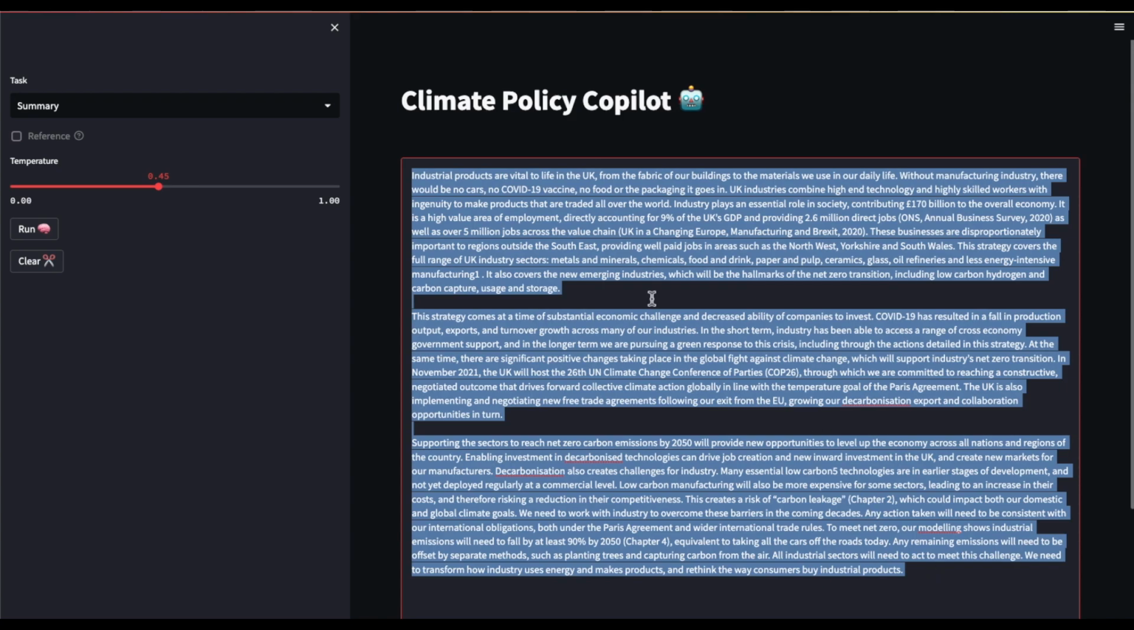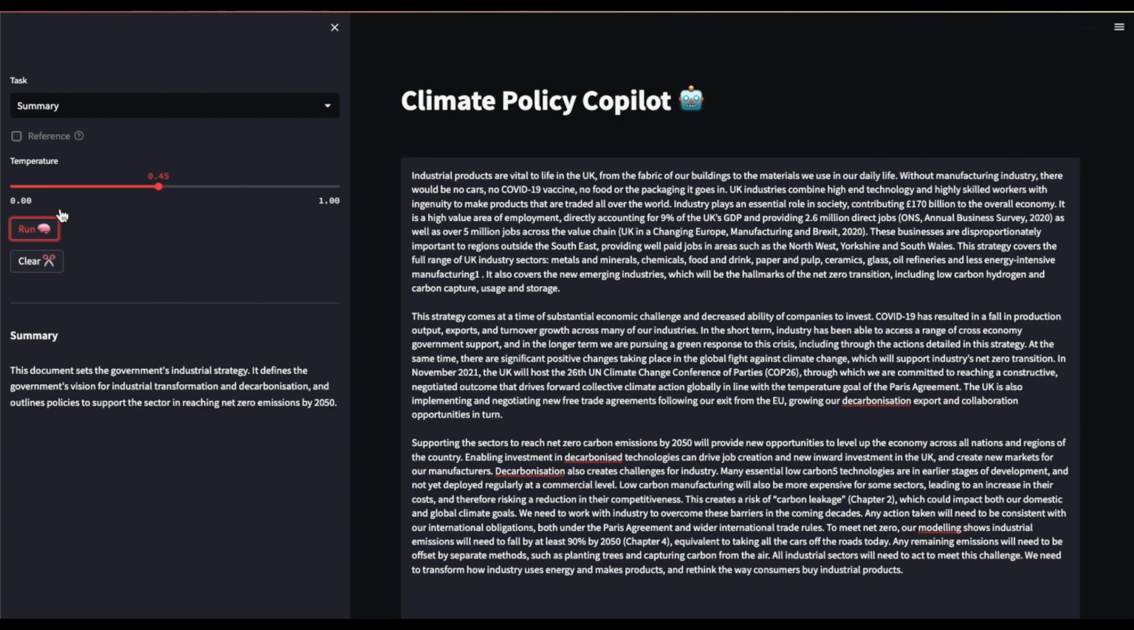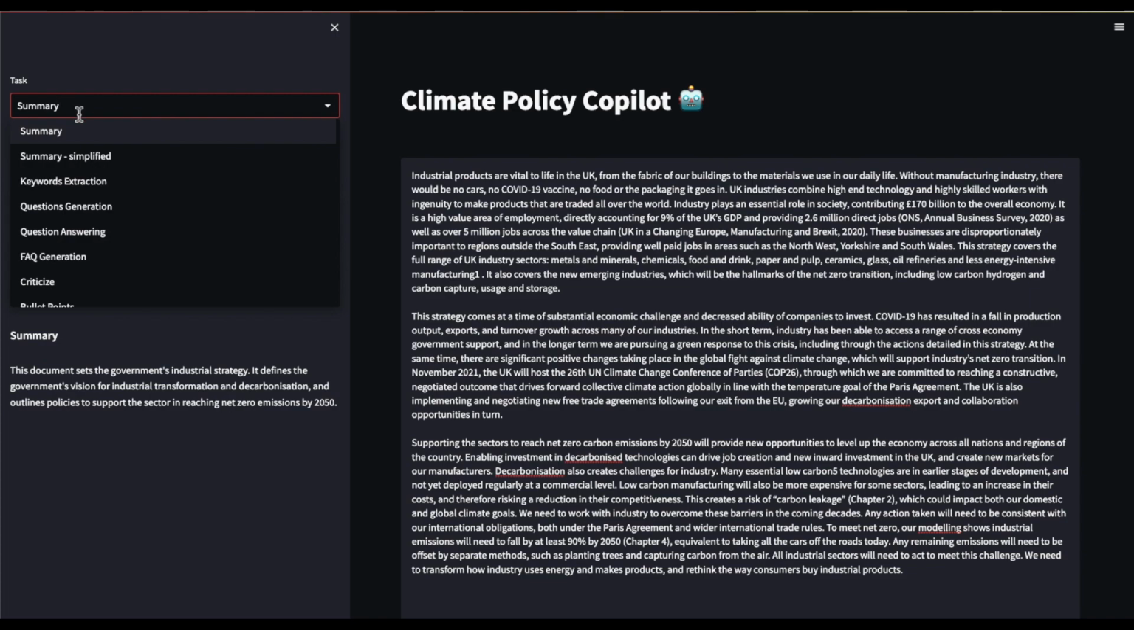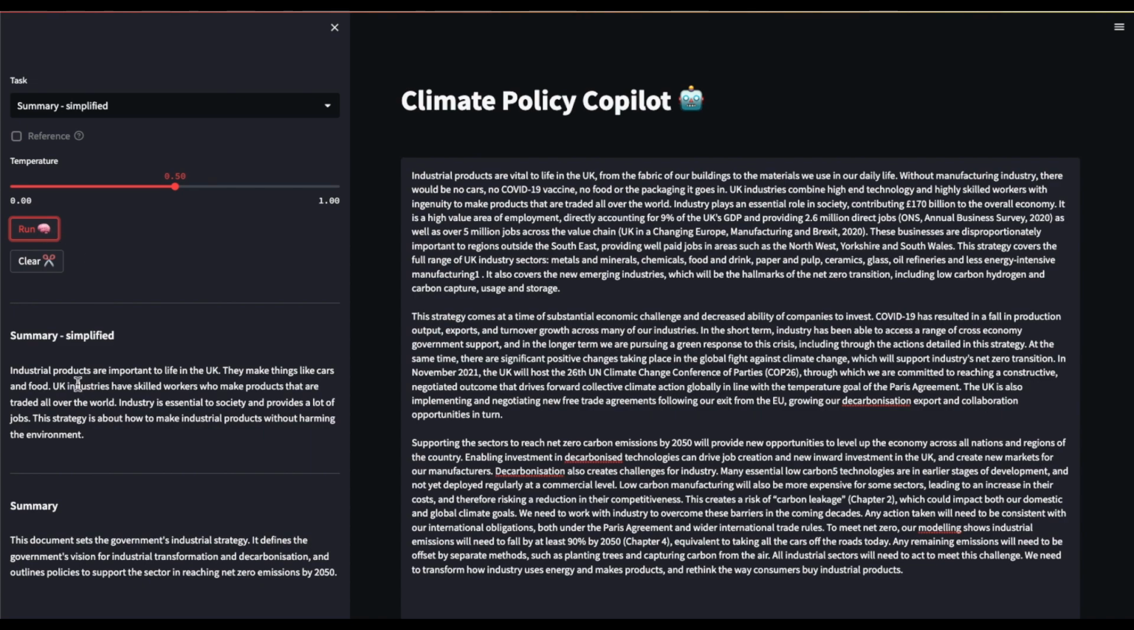We can do simple things such as summarize it. And this particular model is fine-tuned for summary of policy excerpts. And we can generate a more simplified version that is going to use simpler language for, say, a second grade audience. And we can also adjust the temperature for just about every tool. So we can adjust the randomness, and we can see that there is more simple language in this summary.